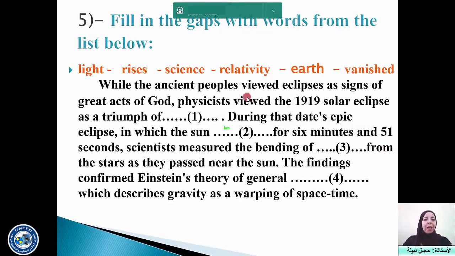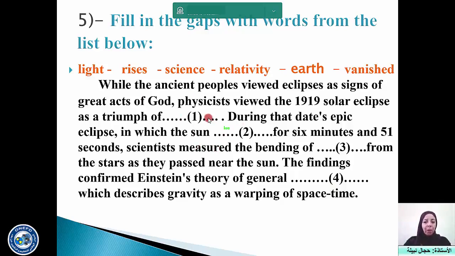Okay, let's move now to the last activity in text exploration, that is a gap filling activity. So you have a list of 6 words that you will use. You choose among these words only 4 words to put in the text so that it gets meaning. One of the techniques that can help you here is the nature of the word that is missing.